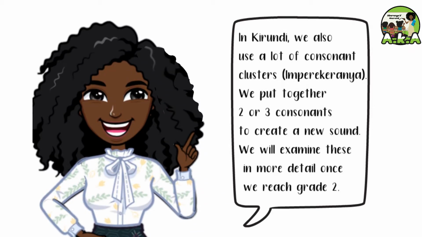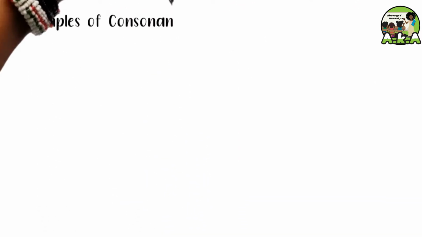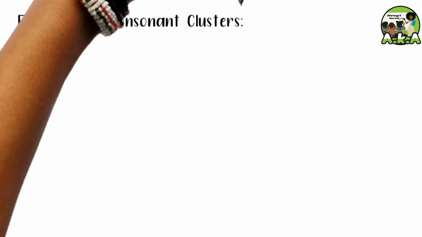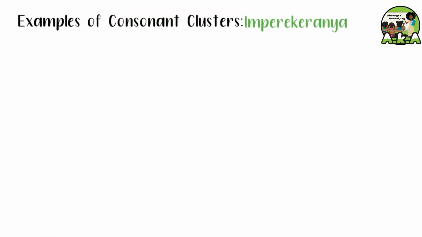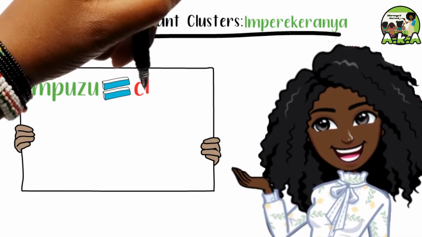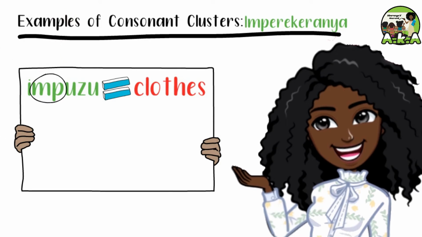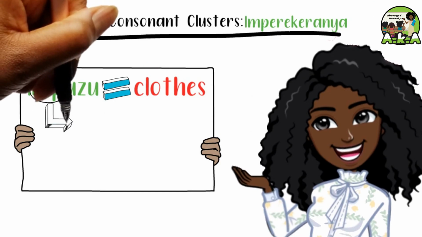We put together 2 or 3 consonants to create a new sound. We will examine these in more detail once we reach grade 2. But for now, let me show you 2 examples of consonant clusters. The word imhuzu means clothes. In this word, you have M and P put together to create a new sound, pe.